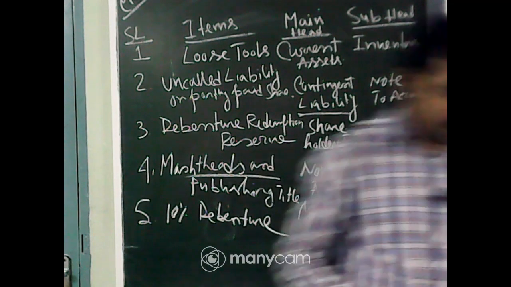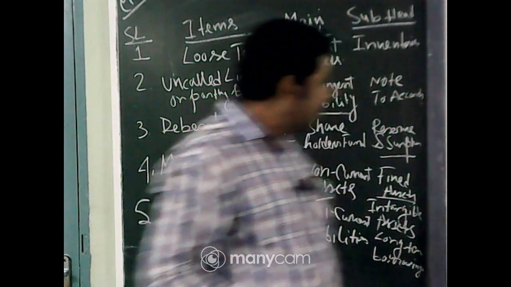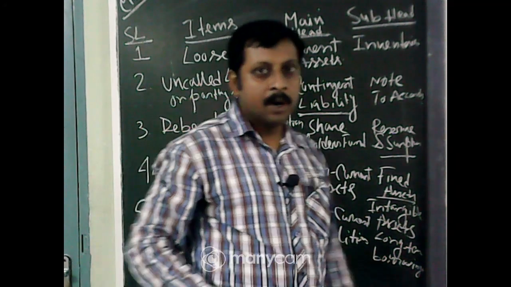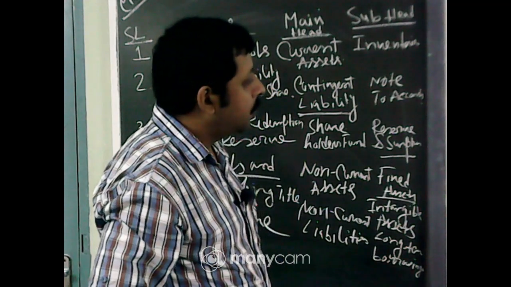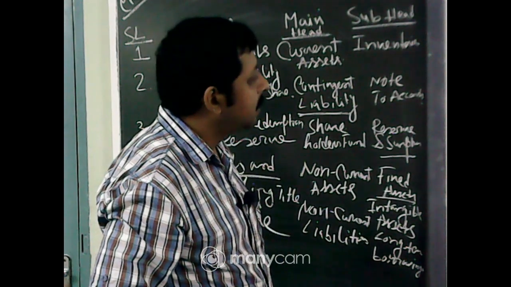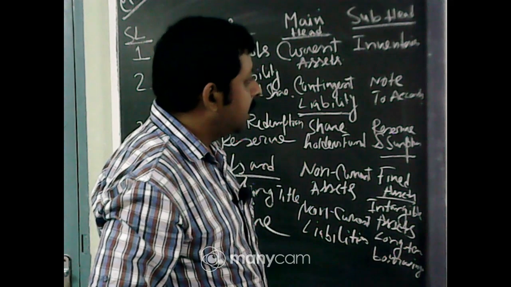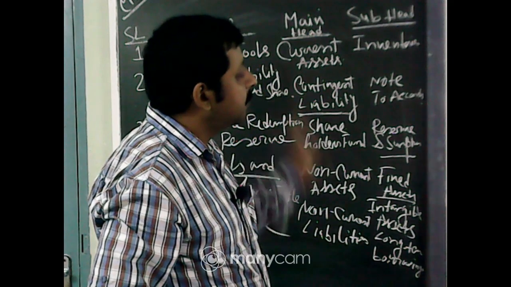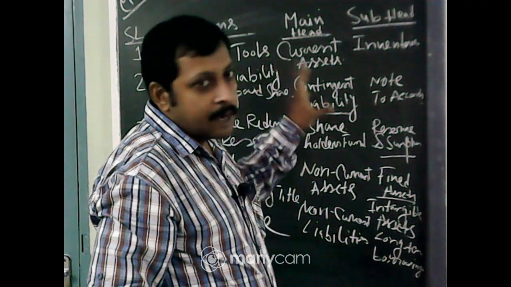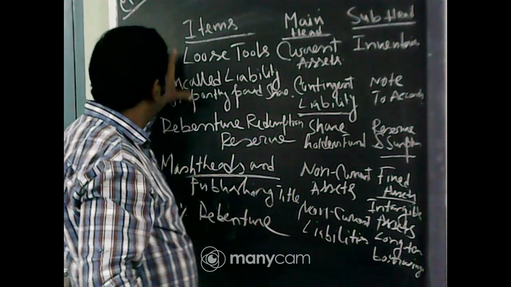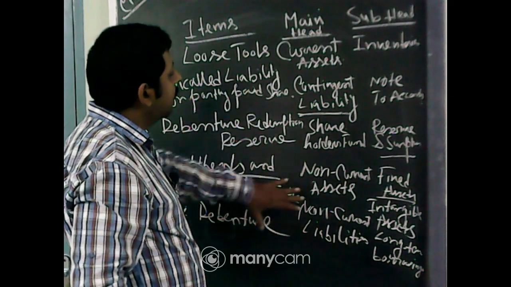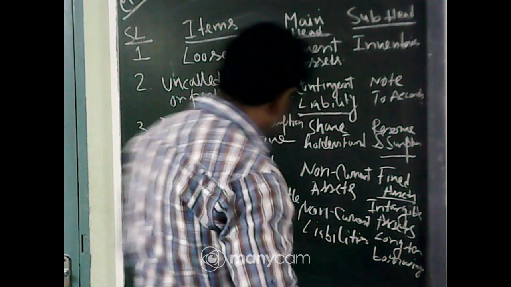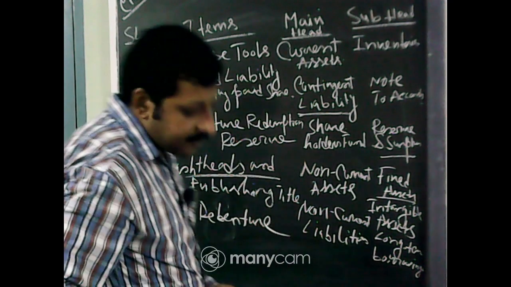Now, have you understood, Sayan? As of now, have you understood? Sayan or who else is there? Okay, this is a very easy thing. If you write these 4 or 5 items, you get 5 or 6 marks. So, listen very carefully how each item will come as per the company's account, and what the main head is and what the subhead is. Okay. Now, number 6.